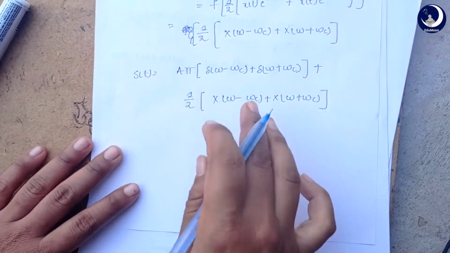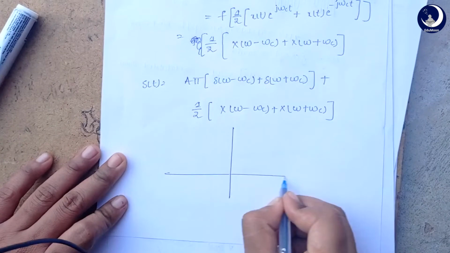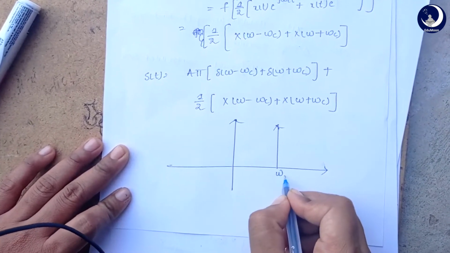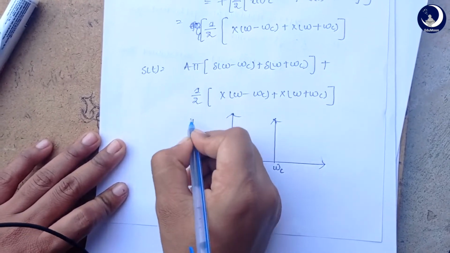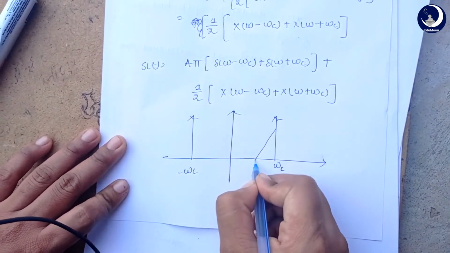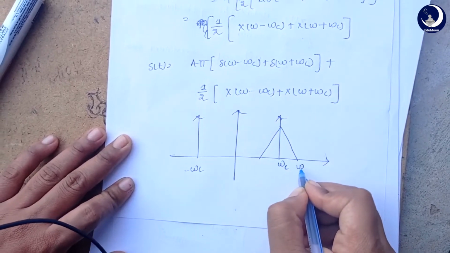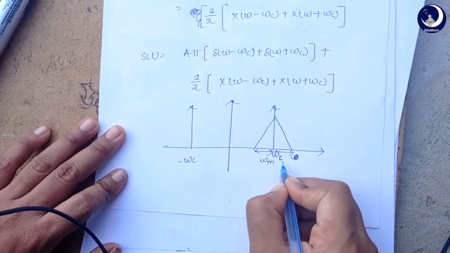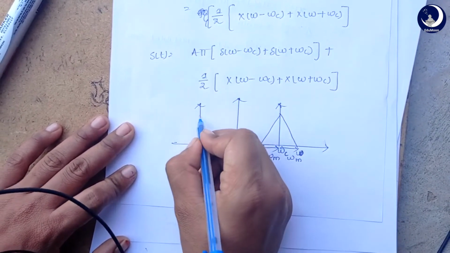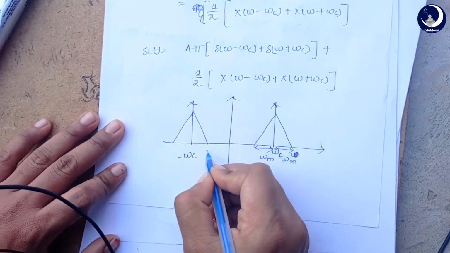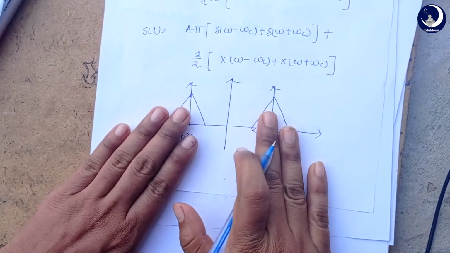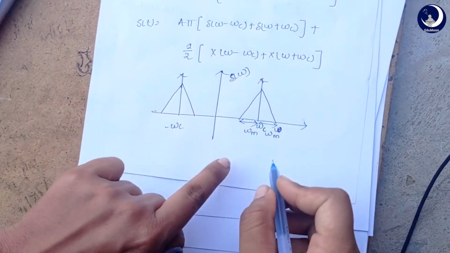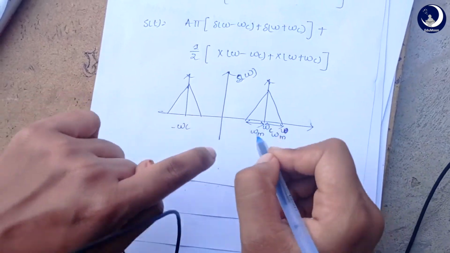so when we represent this graphically, we will be getting two bands, and this is the final modulated signal in frequency domain.